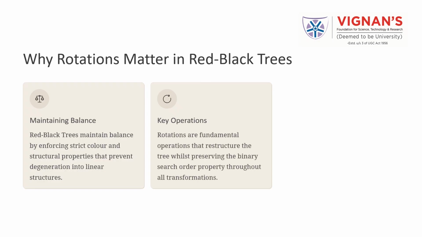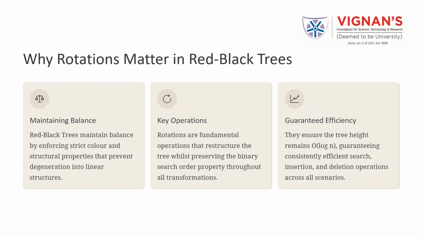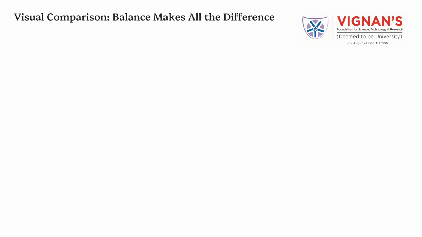They allow nodes to change positions while preserving the binary search tree order property throughout all transformations. Most importantly, rotations provide guaranteed efficiency. They ensure the tree height always remains O(log n), guaranteeing consistently efficient search, insertion, and deletion operations in all scenarios. Visual comparison, balanced versus skewed tree.